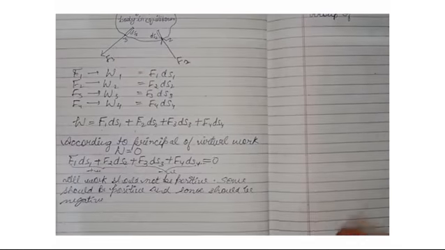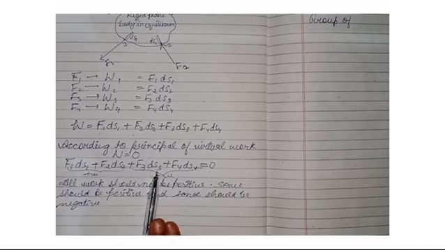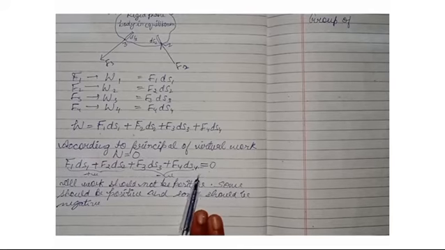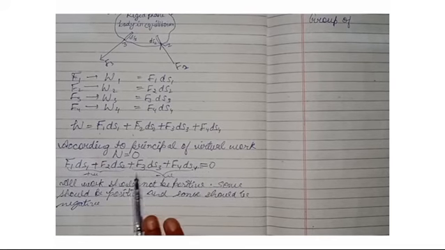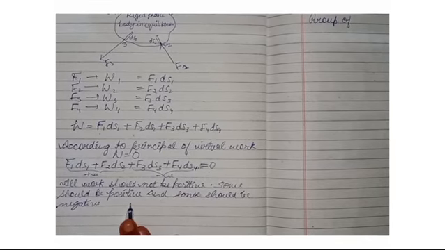So we can say that all this work will not be positive. Some of them will be positive and some of them will be negative. This will give 0 on summing them up. So all work should not be positive, some should be positive and some should be negative. This was the principle of virtual work.